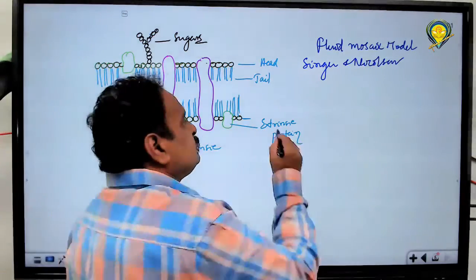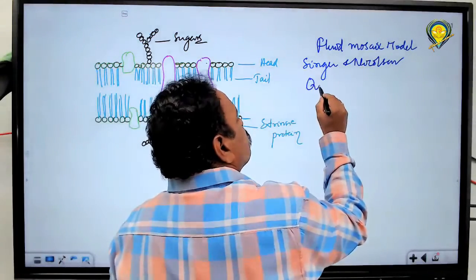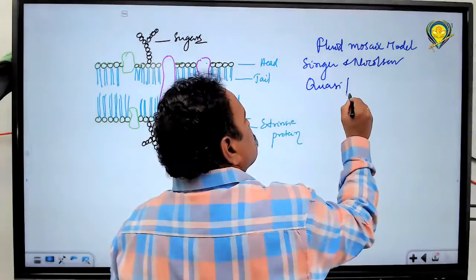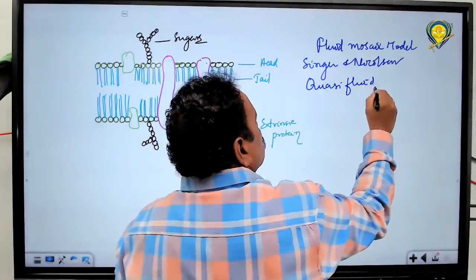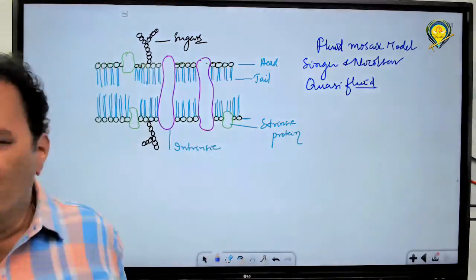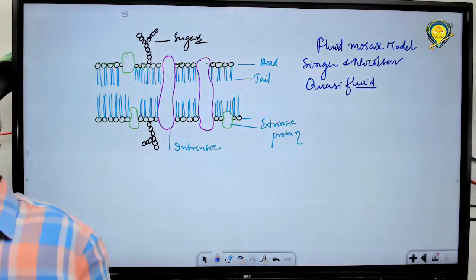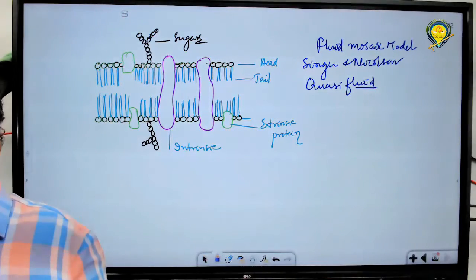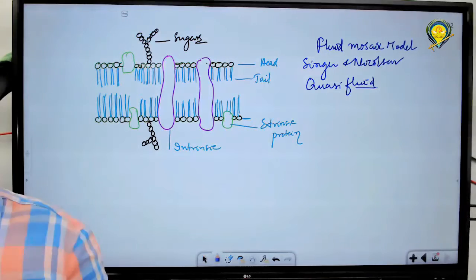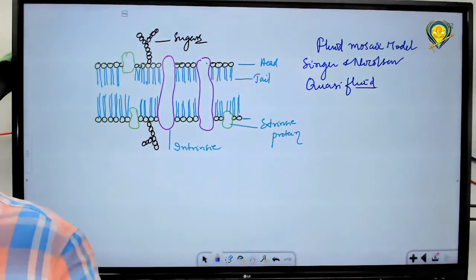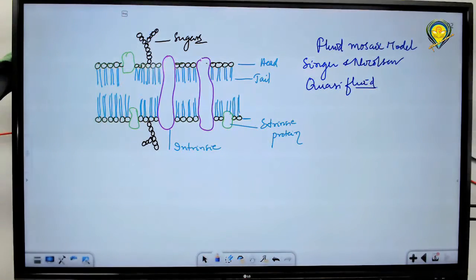According to them, the lipids are in the form of a quasi-fluid. Quasi means something that resembles another thing in many ways, but is not originally that thing.